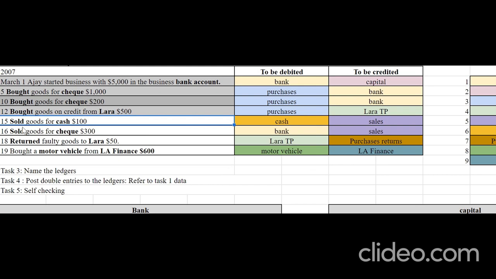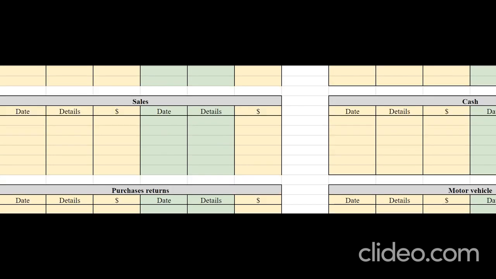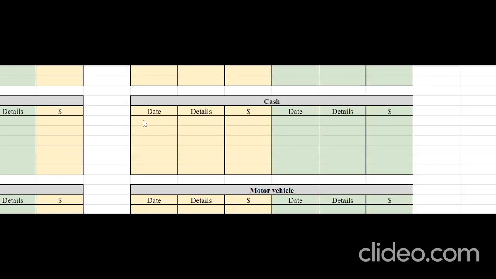Let's move to 15th. Sold goods for cash 100. Cash debit, sales credit. So let's go to cash account first. And on the debit side, 15/3/07. Opposite account's name is sales and the amount is 100.